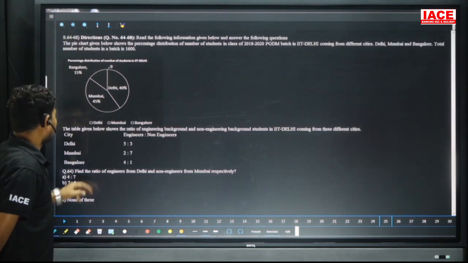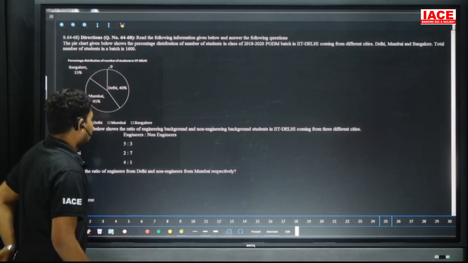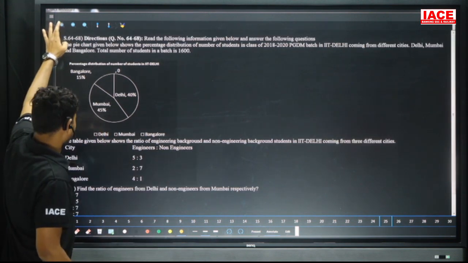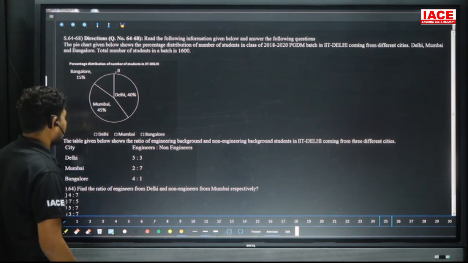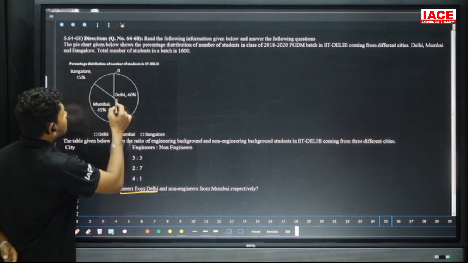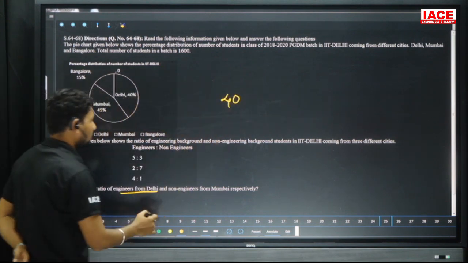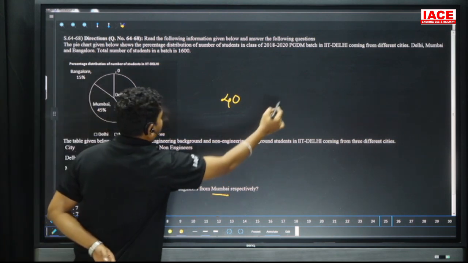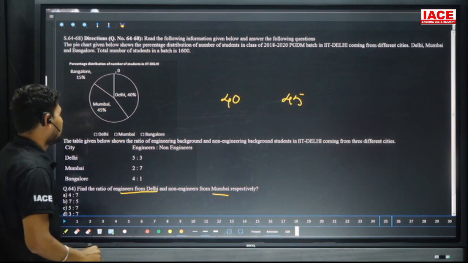So look at the question. Find the ratio of engineers from Delhi and non-engineers from Mumbai respectively. Engineers from Delhi is 40%, so for example I take 40 members, and Mumbai is 45 members. Directly I will take as per the pie chart. So 40 members and 45 members.